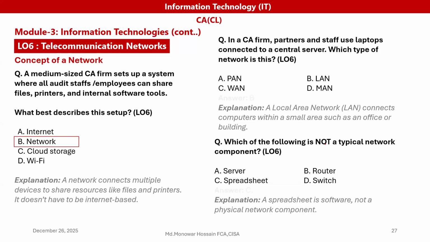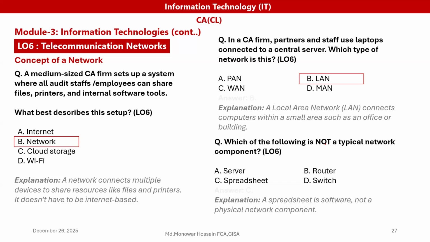Which type of network is this? This network is a LAN, because that server within the organization is a local area network. A local area network connects computers within a small area, such as an office or building. The answer is B. If we see number 3, which of the following is not a typical network component?